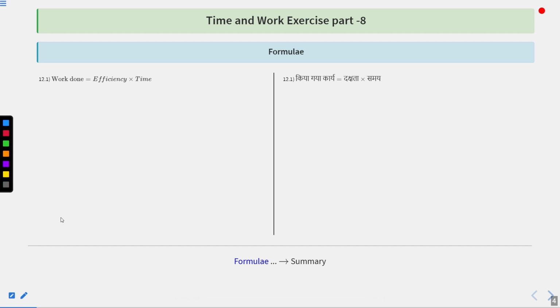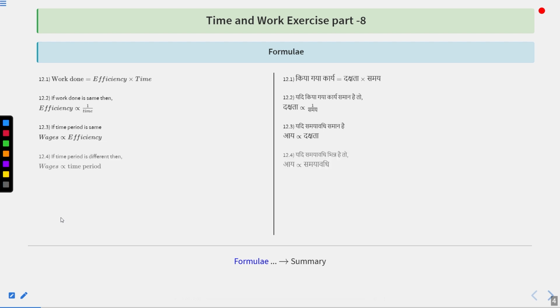These are the formulas which we are going to use while solving these questions. Work done is equal to efficiency into time. If work done is same, then efficiency and time are inversely proportional to each other. If time period is same, then wages and efficiency are directly proportional to each other. If time period is different, then wages and time period are directly proportional to each other. Then we have M1 into D1 into T1 equal to M2 into D2 into T2.